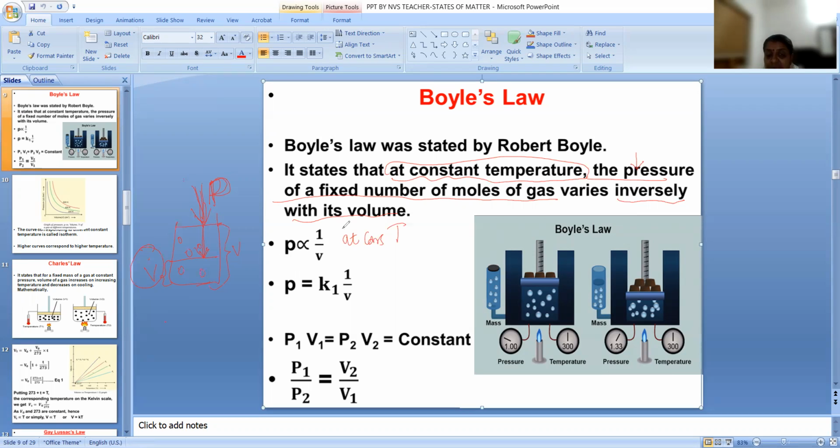Pressure and volume are inversely related at constant temperature. That is what was stated in Boyle's law.